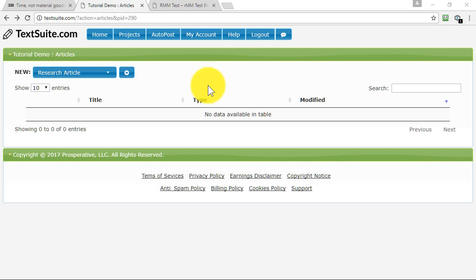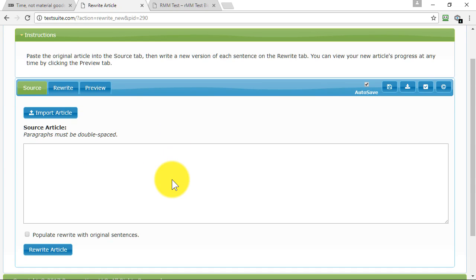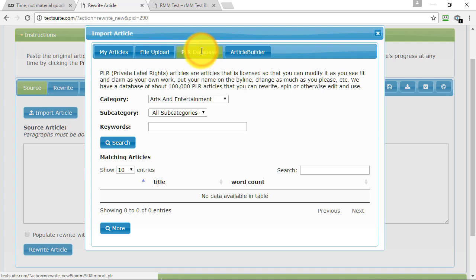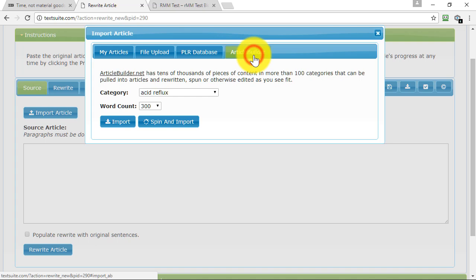In this section, I'm going to create a rewrite article. Click on the plus sign and we can start, as you can see. Now the import article allows us to take articles from a file upload if we have one on our system. We have an inbuilt PLR database with about 100,000 articles, and you can also access articles from within Article Builder.